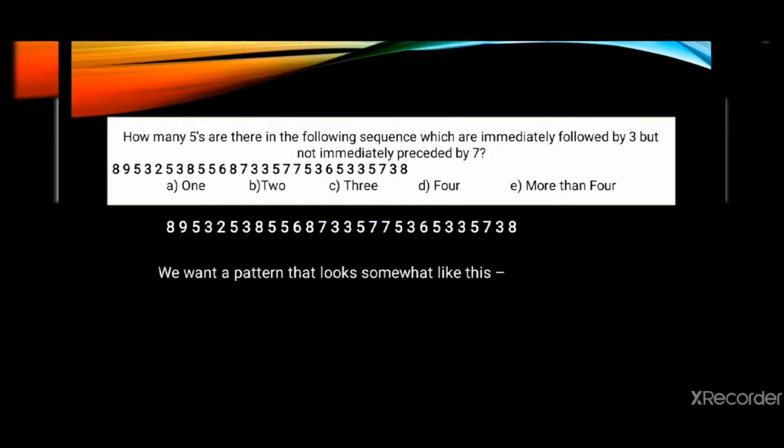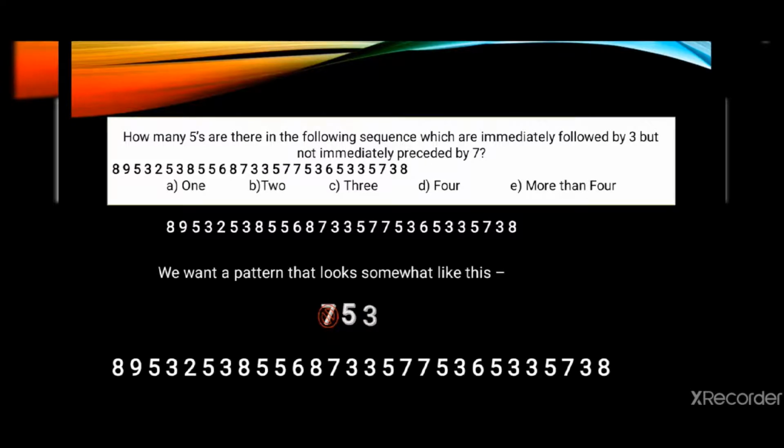We are being asked the number of 5s. We have to count the number of 5s that are there which are immediately followed by 3, as in we want 5s after which directly 3 will come. 5 and 3 is the sequence but not immediately preceded by 7. So we don't want 7 just before 5. So what pattern do I look for in the series? No 7, 5 and 3. Let us look how many such patterns, how many such sequences are there.